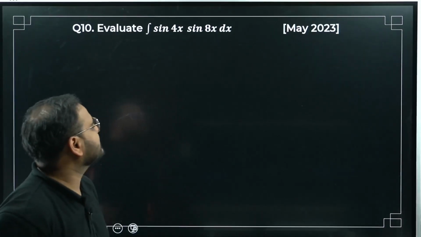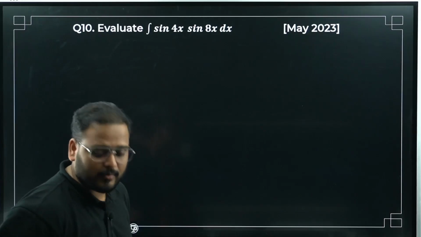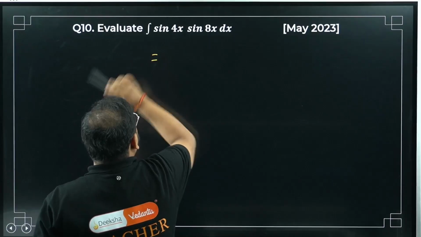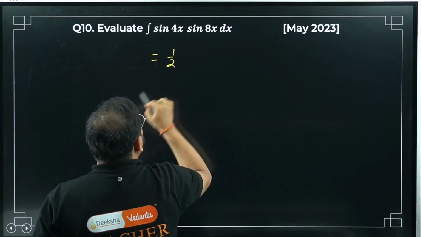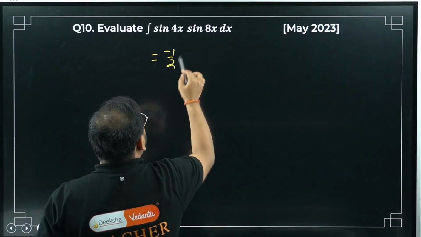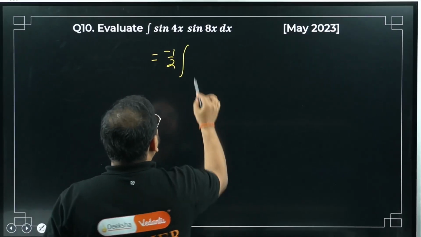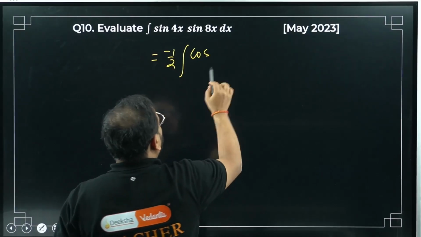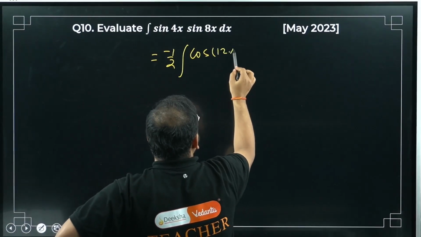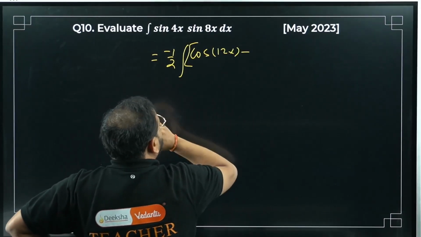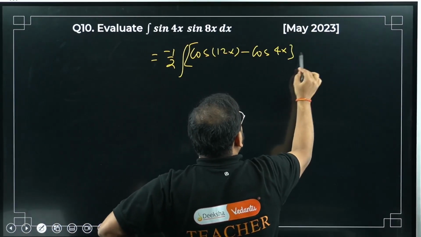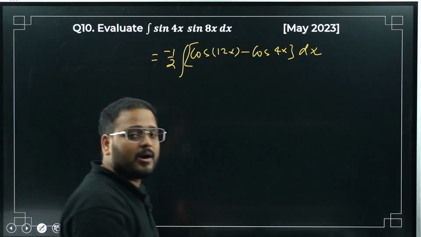Evaluate sin 4x sin 8x dx. This formula, 2 sin c sin d. What am I going to get for this? Have a look. There's no 2 here, so I have to write 1 by 2. There will be a minus sign, so minus 1 by 2 integration. Cos will come, both cos. Cos of a plus b, so this will be 12x minus, cos of, I'm going to do the ulta, so 4x, dx. Please check the formula from trigonometric identities.